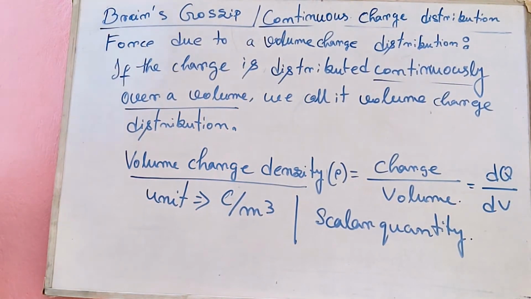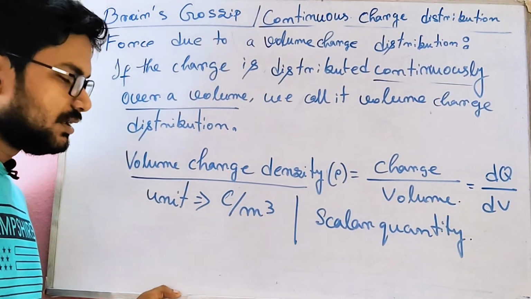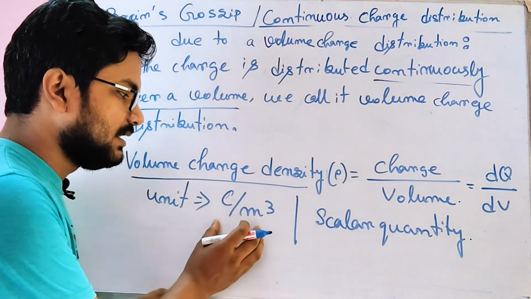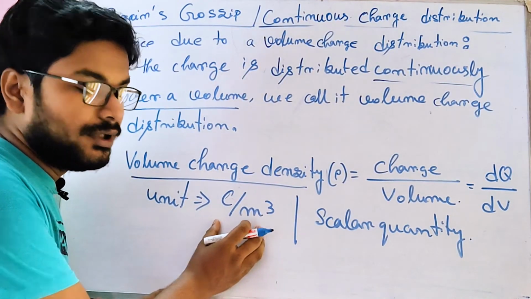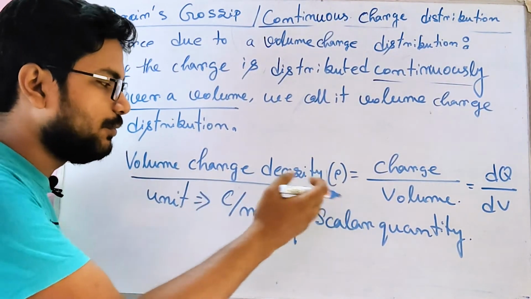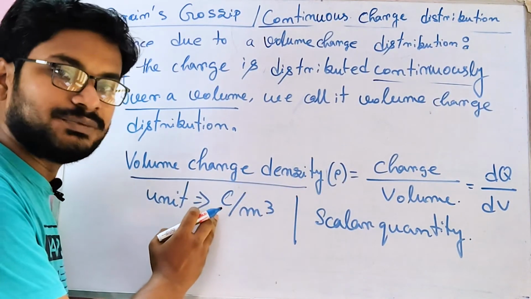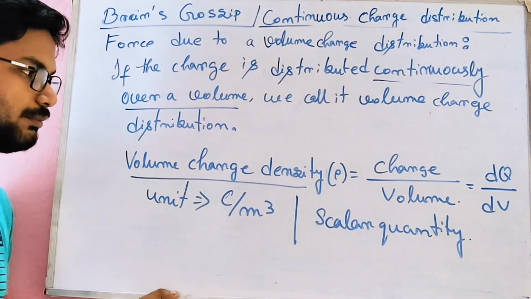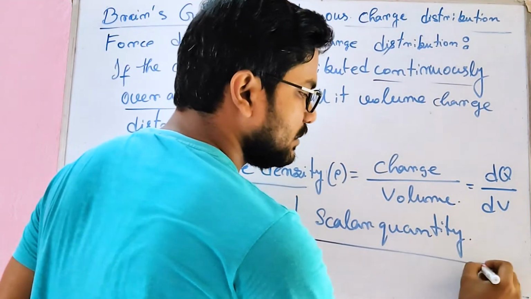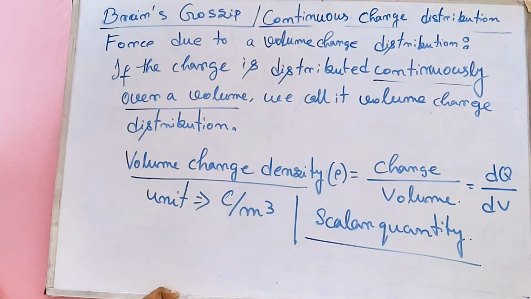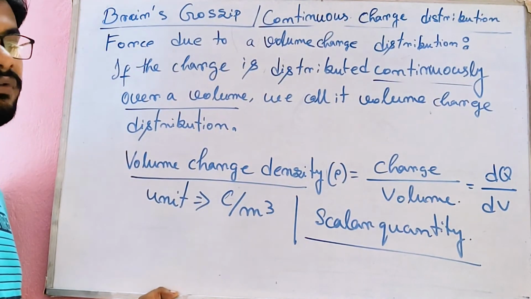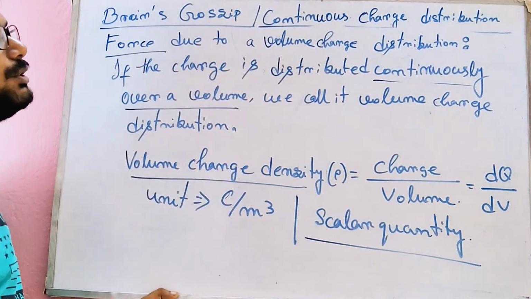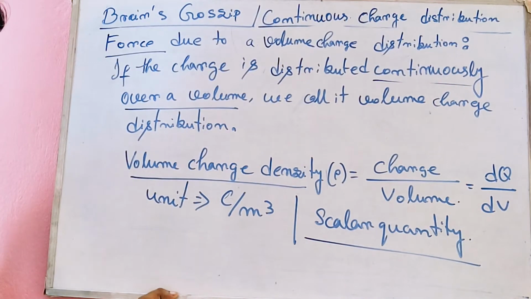Now what will be the unit of volume charge density? The unit of volume charge density is coulomb per meter cube. Why? Because charge by volume, the unit of charge is C and the unit of volume is meter cube, that is why coulomb per meter cube, and obviously it is a scalar quantity. Now our target is to find out the force due to a volume charge distribution. So let us try to find out.